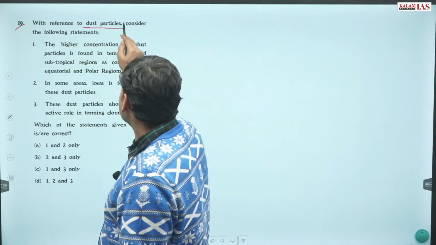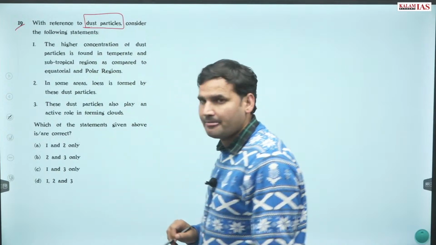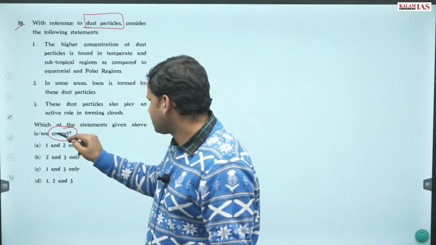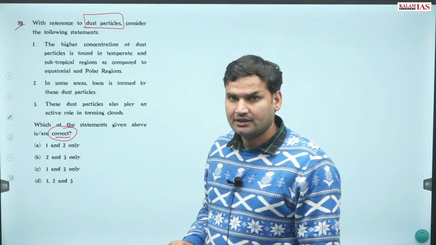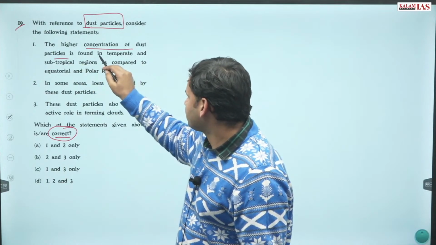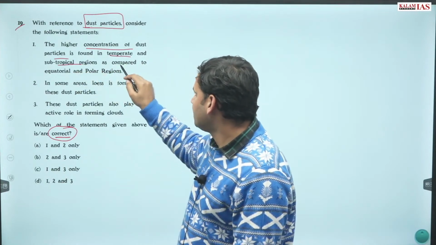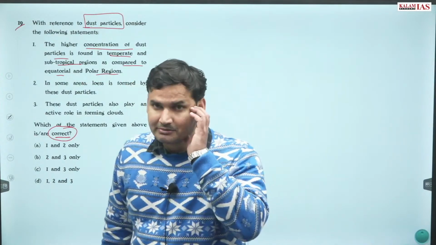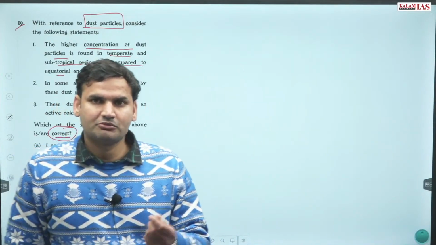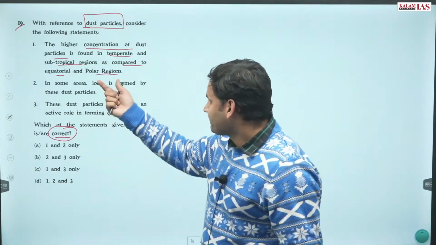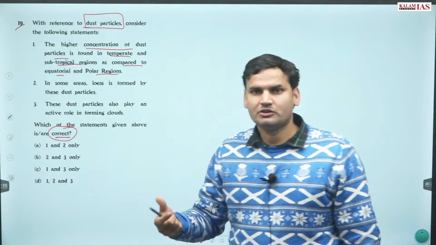Thereafter, question number 19. With reference to dust particles, consider the following statements. 3 statement दिए हैं and we asked which of them are correct. The higher concentration of dust particle is found in temperate and subtropical as compared to equatorial and polar region. हमें कैसे पता लगेगा where dust particles is more, where it is less? हम तो कभी गए नहीं इक्वेटर पे, या पोलर रीजन्स पे. हाउ डू वी नो? बहुत सिंपल है.